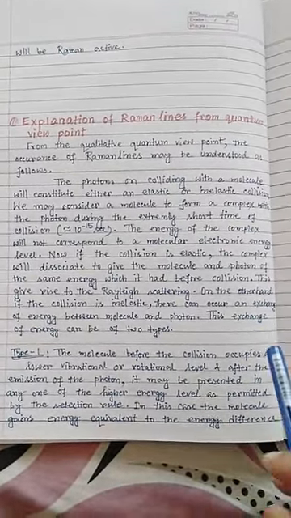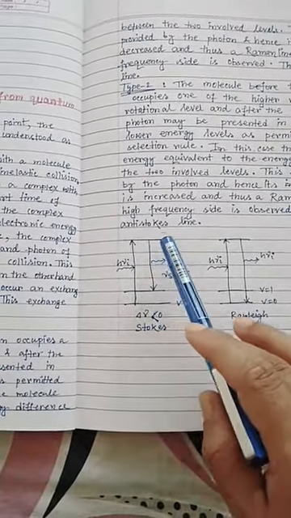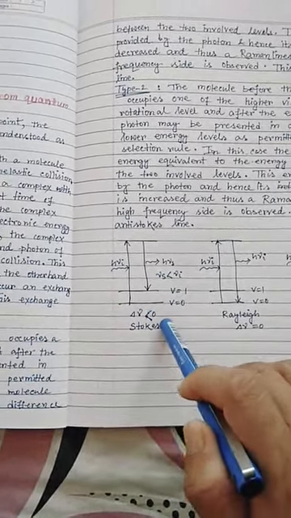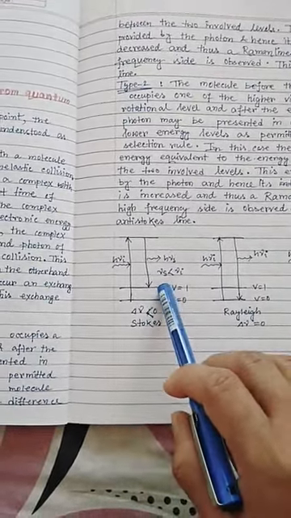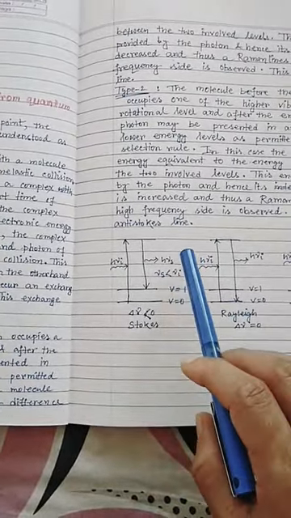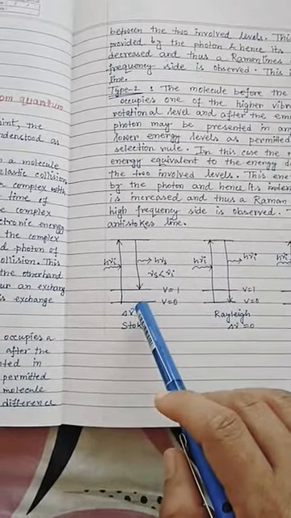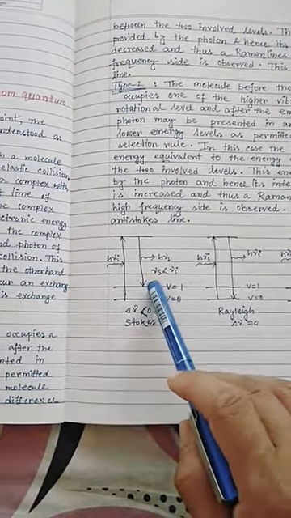First I would like to show the picture of type 1, which is for Stokes lines. Initially the molecule is present in the vibrationally or rotationally ground state, and after colliding with the incident photon, h nu I, it is promoted to some virtually excited state. When it returns, it does not come directly to the v equal to 0 state; rather it stays in the v equal to 1 state. That means the scattered photon has less energy in comparison to the incident photon, which is to say the molecule gains some energy, because initially it had energy in that level and right now it has energy in this level.